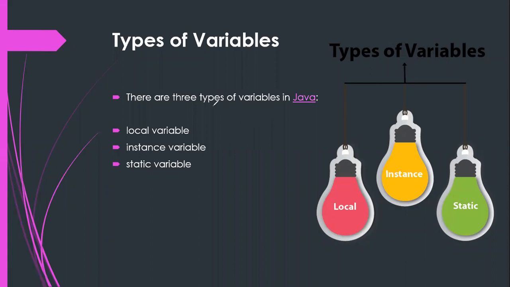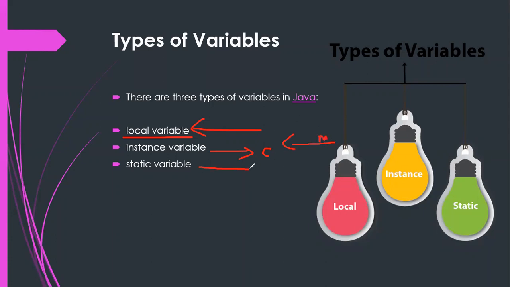There are three types of variables you can see here. That is local variable. When you declare a variable inside the method, we call it a local variable. When you declare a variable inside the class but outside the method, it should be inside the class, but outside the method. That is what exactly you need to understand.